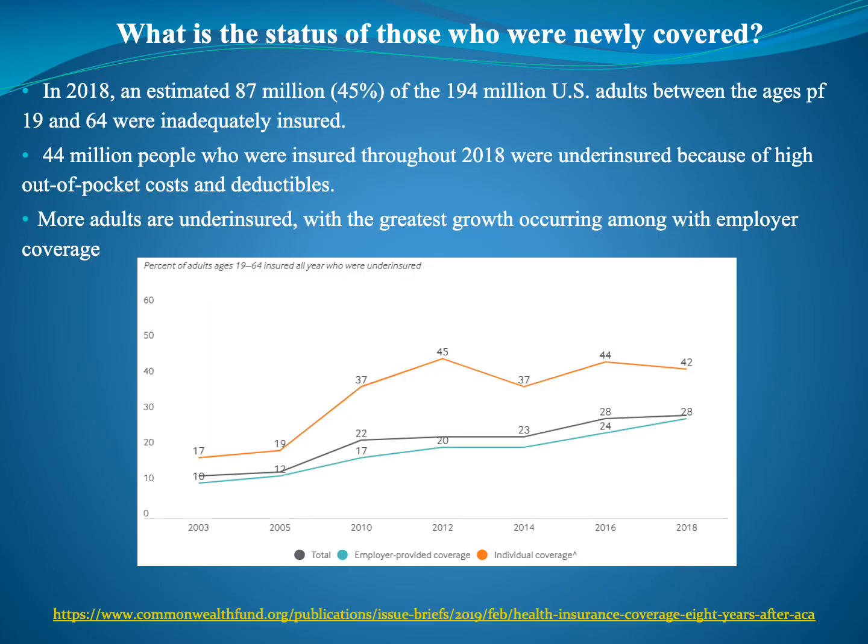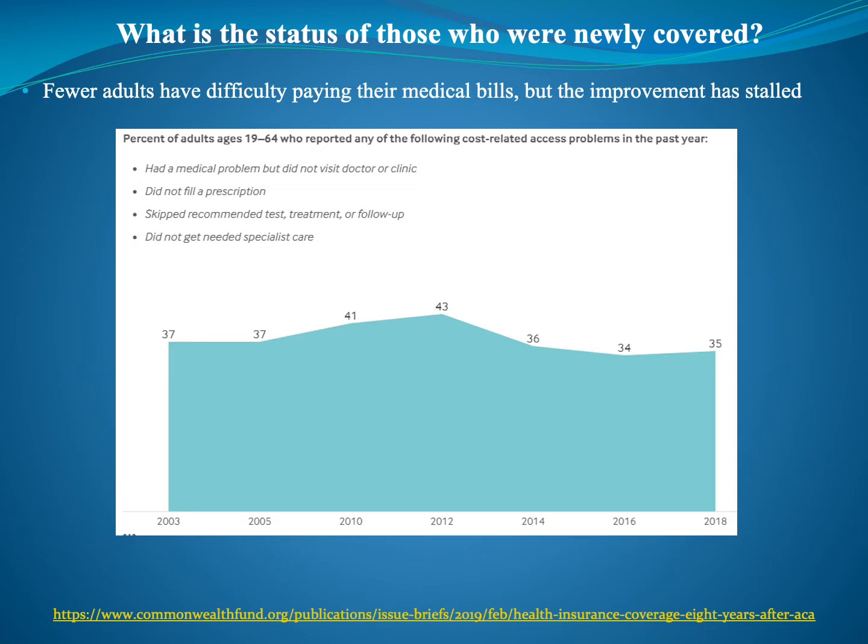In 2018, an estimated 87 million, which is about 45% of the 194 million United States adults between the ages of 19 and 64, were inadequately insured. 44 million people who were insured throughout 2018 were underinsured because of high out-of-pocket costs and deductibles. More adults are underinsured, with the greatest growth occurring amongst employer coverage. Fewer adults also have difficulty paying their medical bills, but this improvement has stalled.